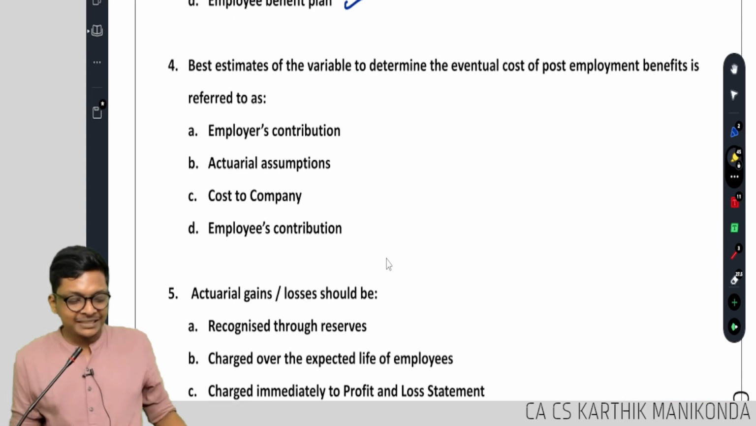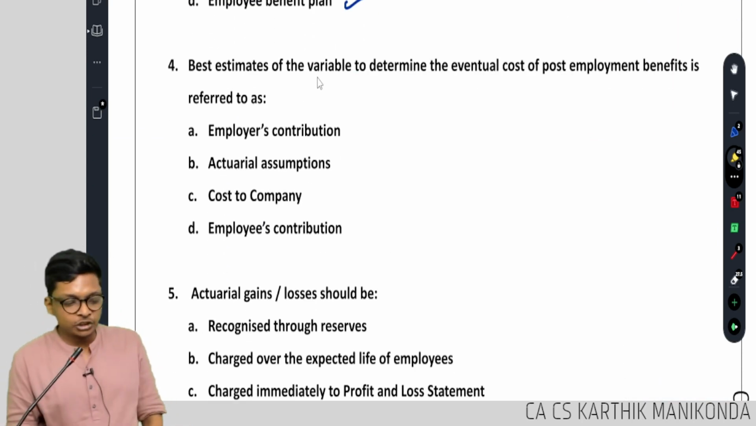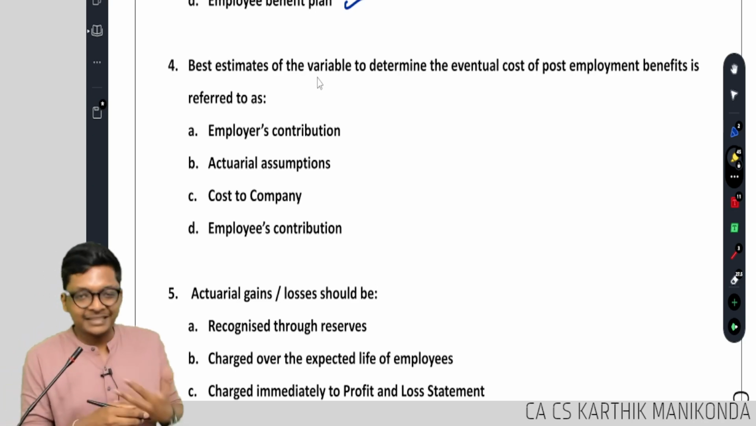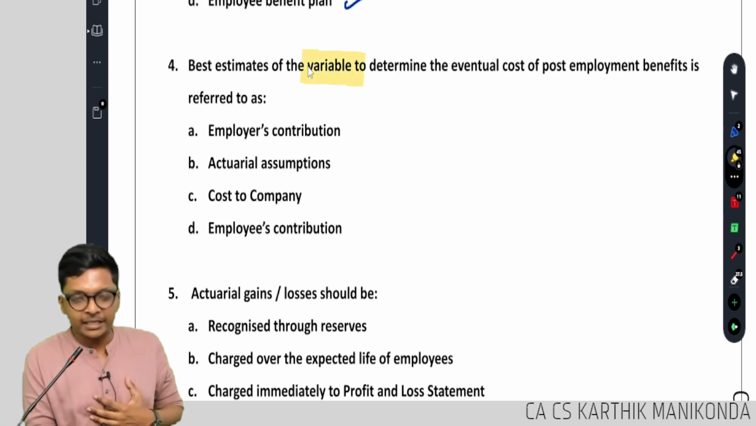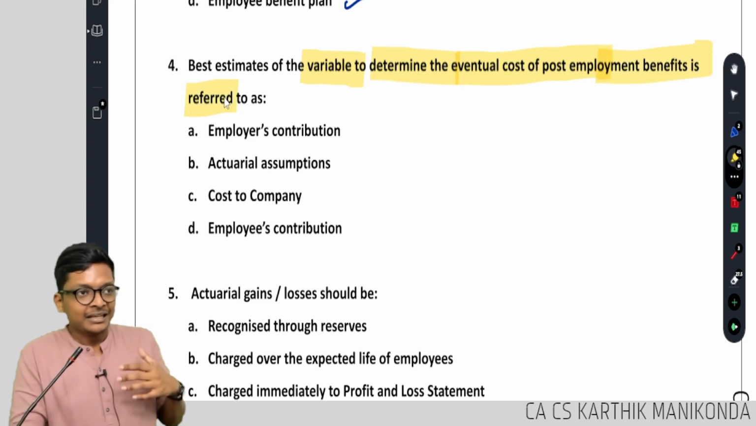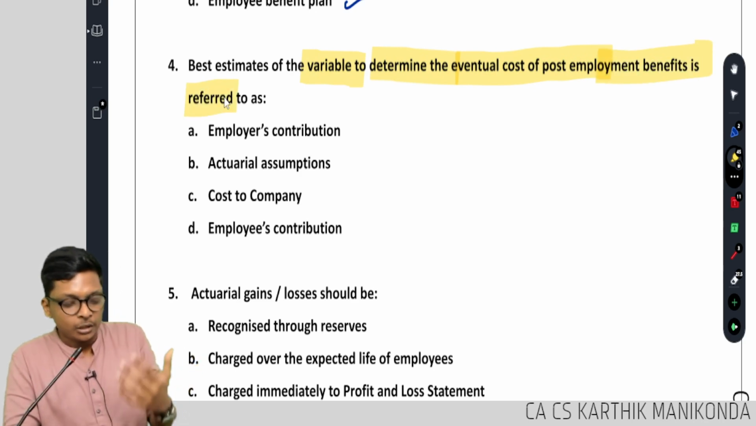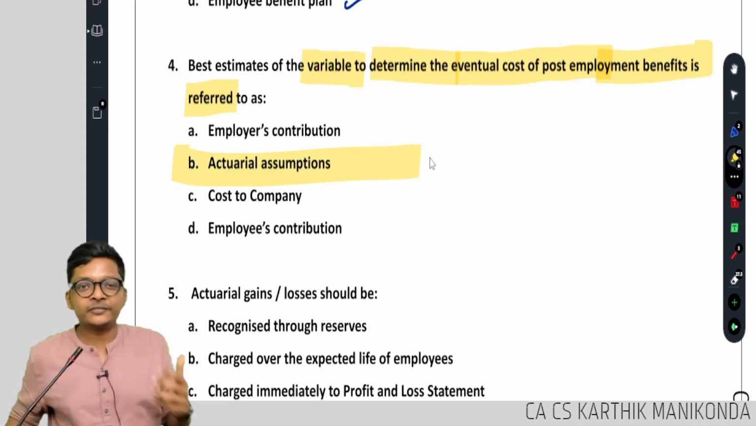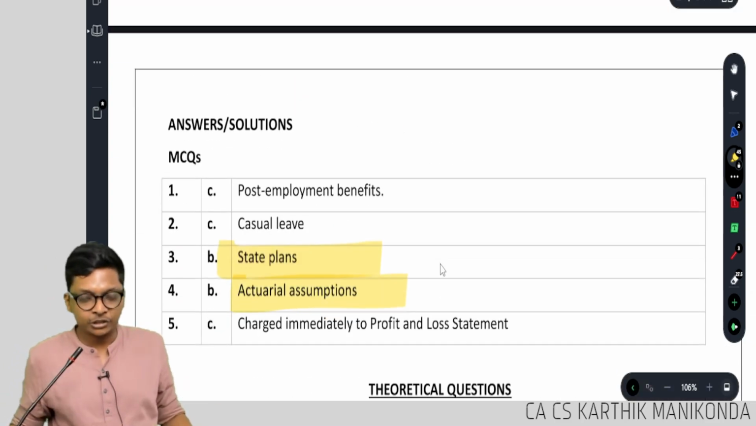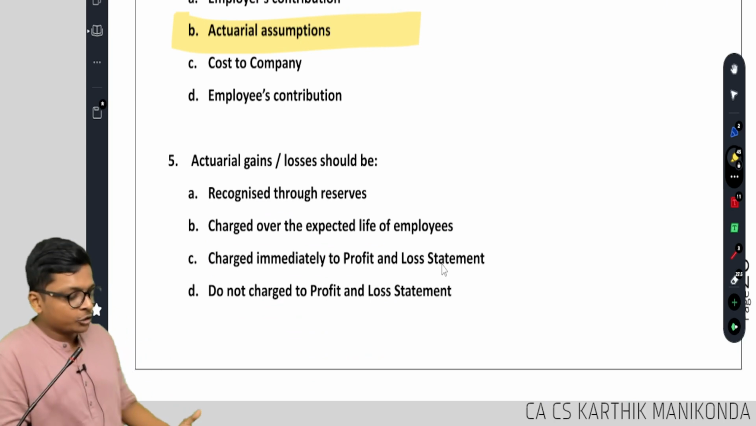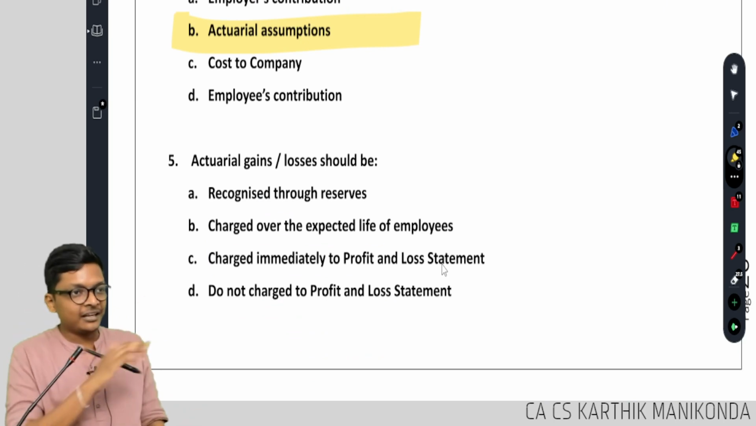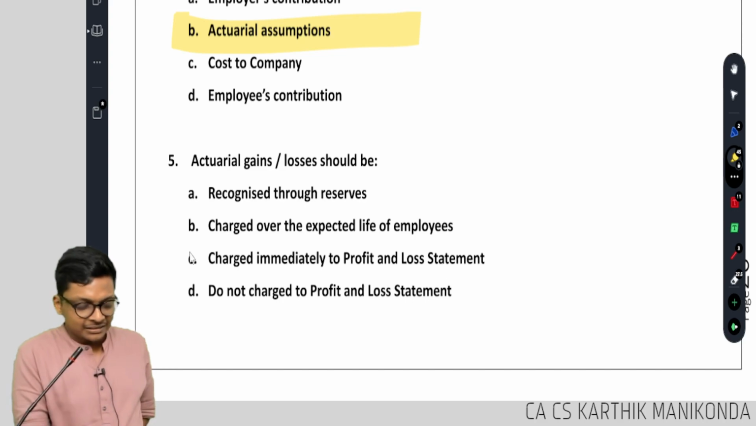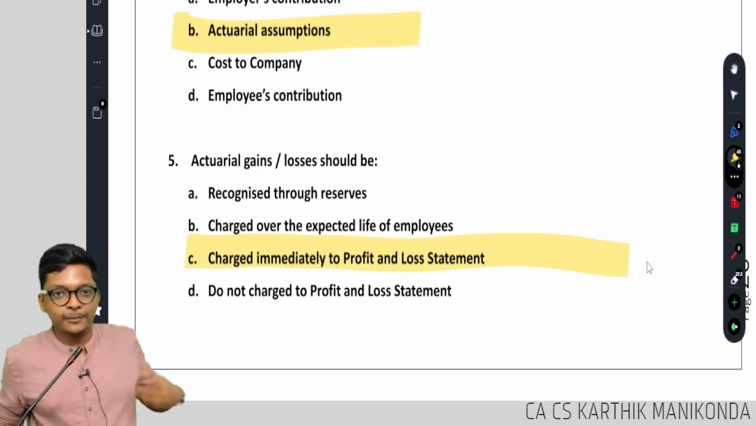Okay. Best estimate of the variable to determine eventual cost of post-employment benefit is. Okay, let's understand the question. I don't know what is the post-employee cost. You will ask employer, cost to company, employee, actuary. This whole standard is for actuary. Answer is actuary. Next. Actuarial gain and loss should be, just now we saw, the change in fair value should be 6 lakhs, charged immediately to P&L. Able to get the MCQ, guys?